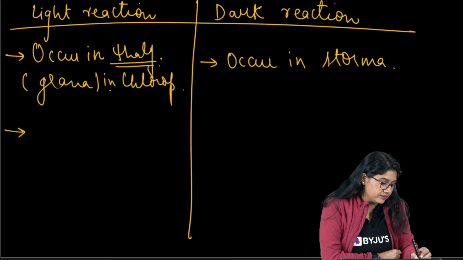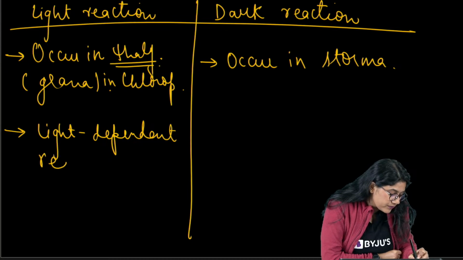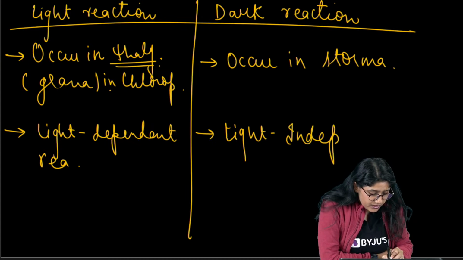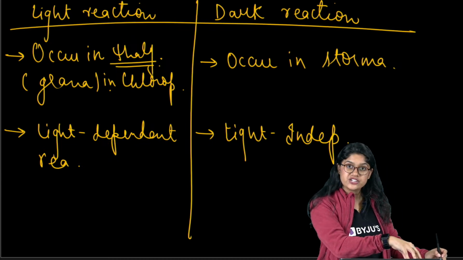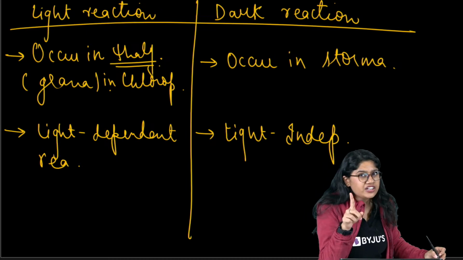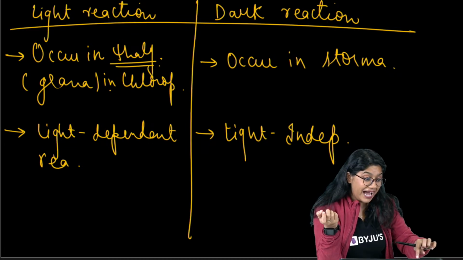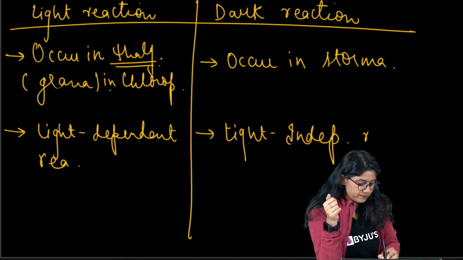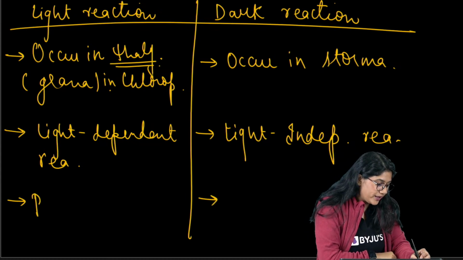This light reaction is light dependent, and this dark reaction is light independent. See, the dark reaction does not require the light. It will take the products of the light reaction and do the further reactions. Whether the light is there or not, it's not a major concern. But the light reaction needs light to function. Are we clear? Yes, very good. And the third point that we will remember: products are made.